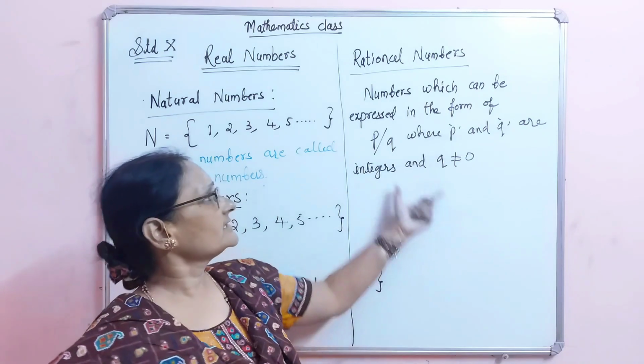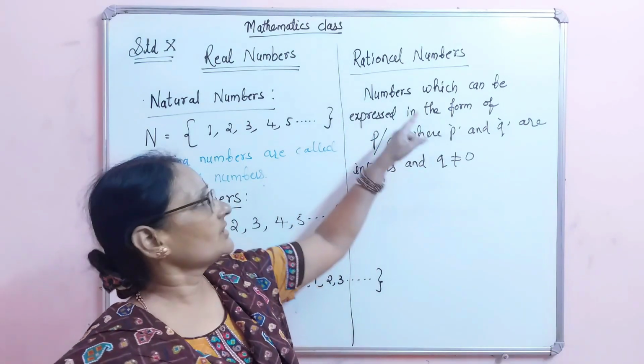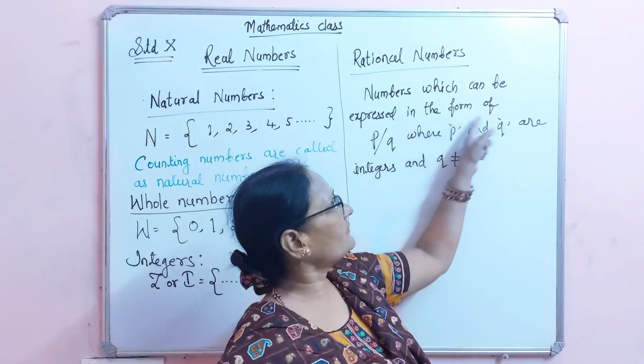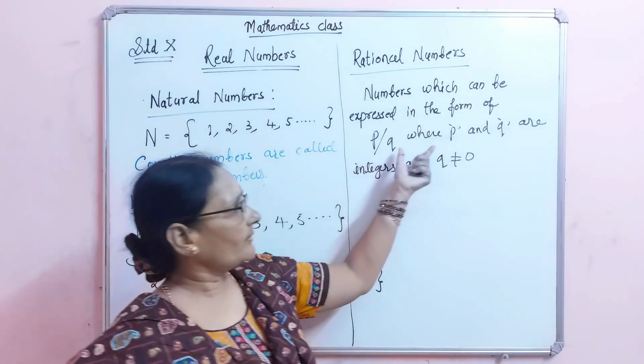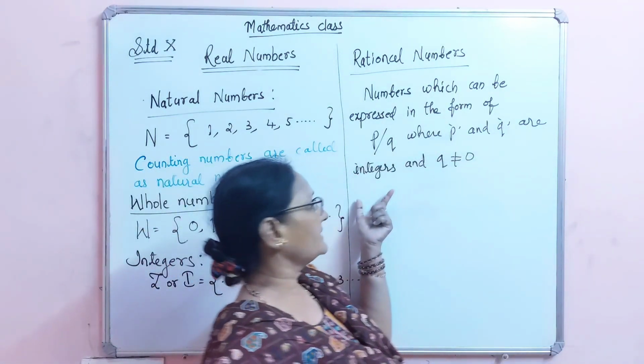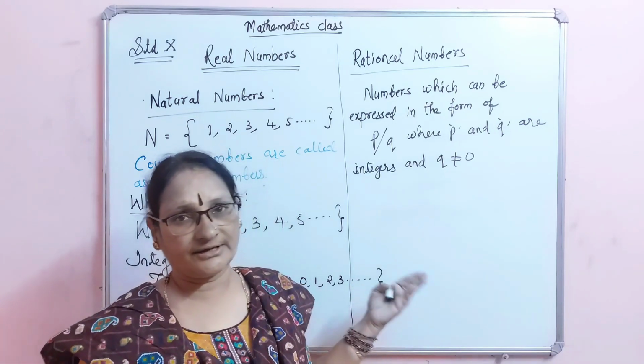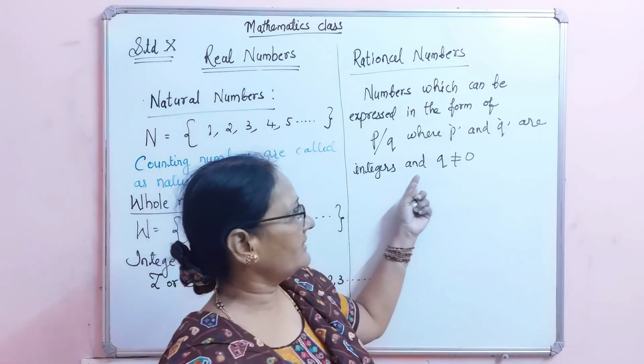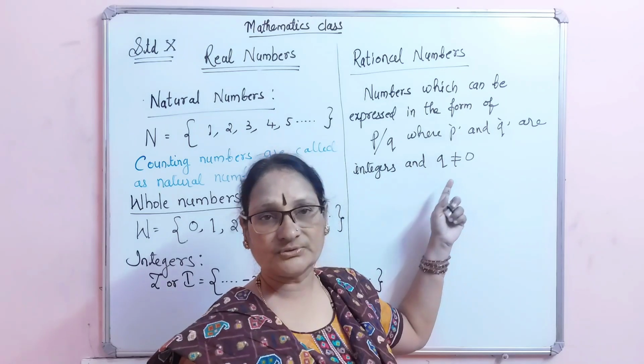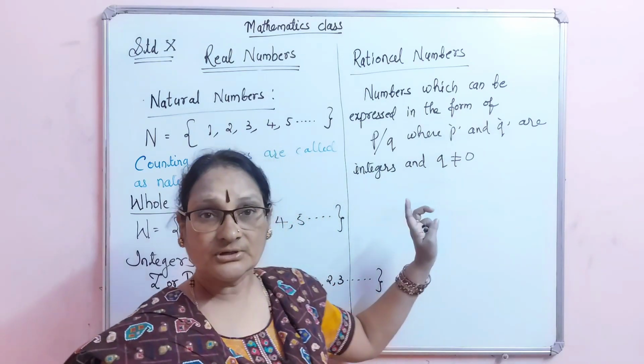Integers means they may be positive integers or negative integers, and Q must not be equal to 0.